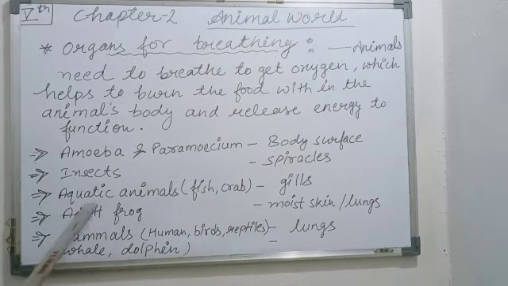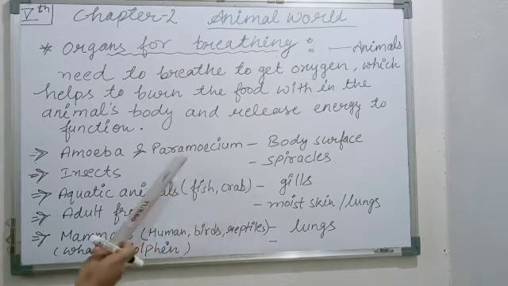Aquatic animals, as you know, are animals who live in water. Aqua means water. So those animals who live in water are known as aquatic animals. Aquatic animals like fish, crab and prawn have gills for breathing.